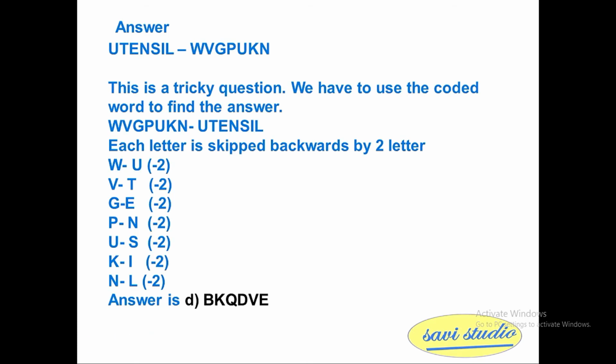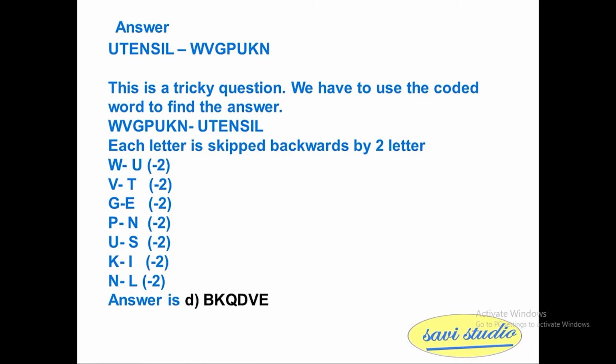In WVGPUKN and utensil, each letter is skipped backwards by two letters. That is, W becomes U, V becomes T, G becomes E, P becomes N, U becomes S, K becomes I, N becomes L. So it is all decremented by two letters.